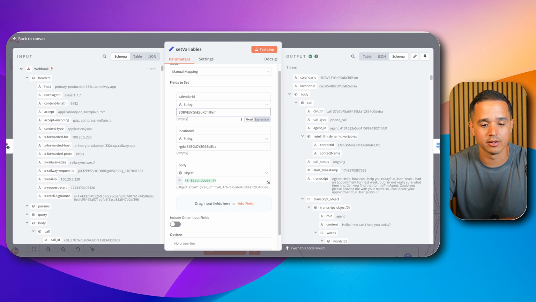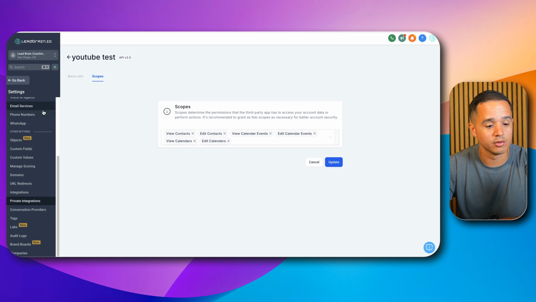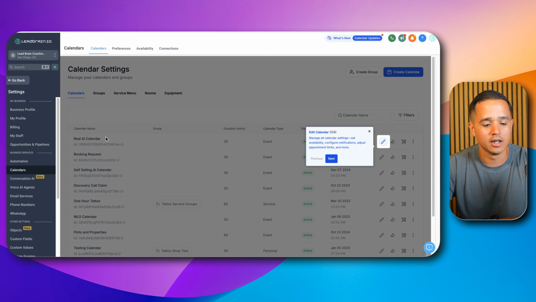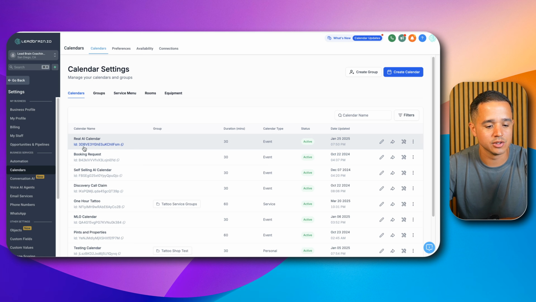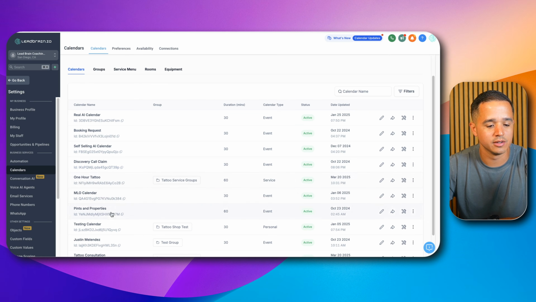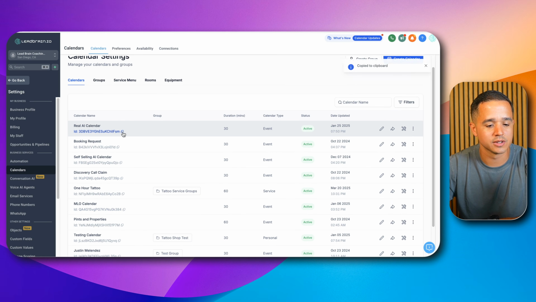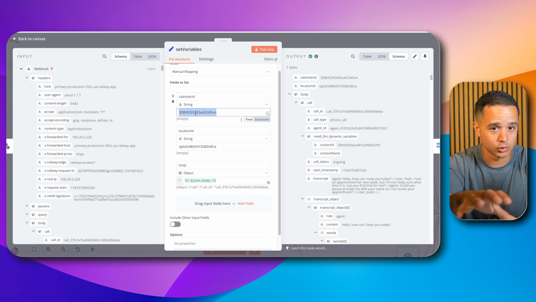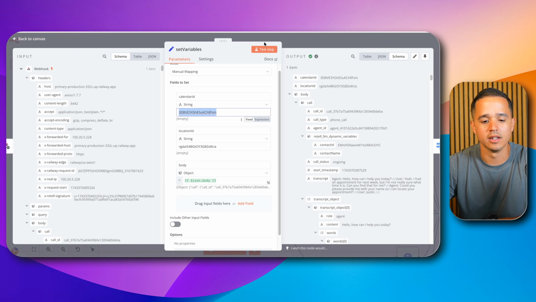So we'll start with the calendar ID. Assuming you already have a calendar created, I'm still in the settings section. You want to click on calendars. And then under calendar, you have these IDs. You see every single calendar here, there's IDs. You just press this little copy icon, and then you want to paste it right over here. In your implementation, you're going to see the words replace me. Just remove replace me and replace it with the calendar ID.